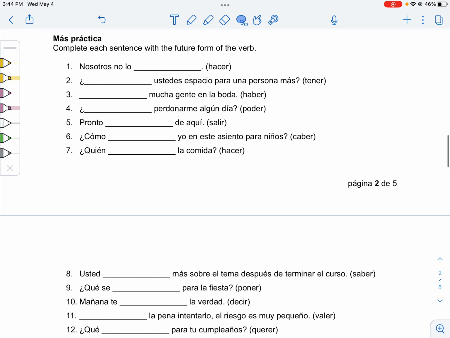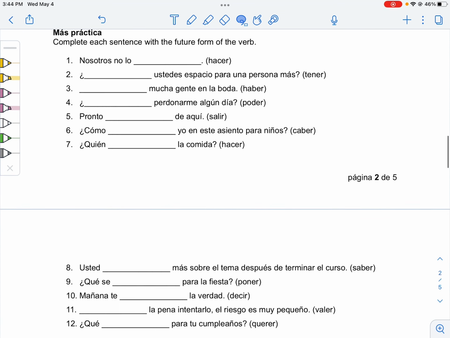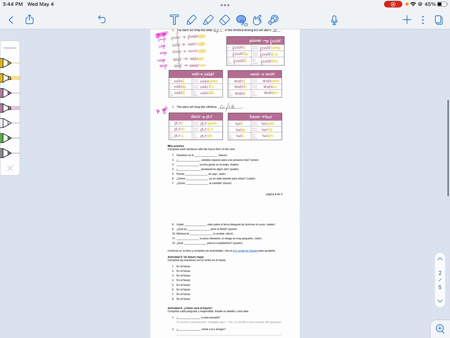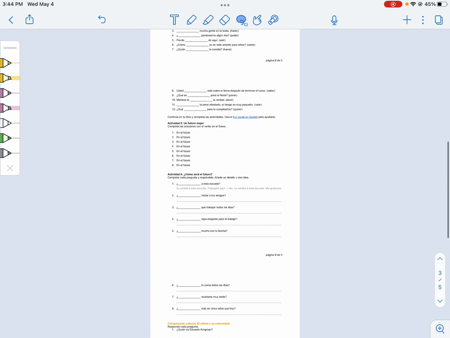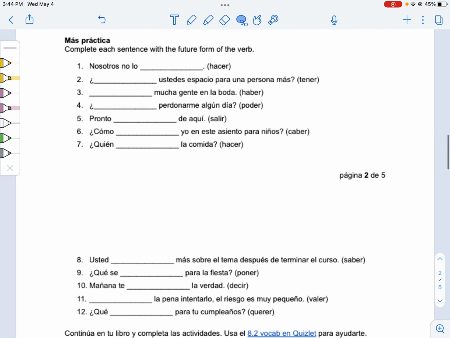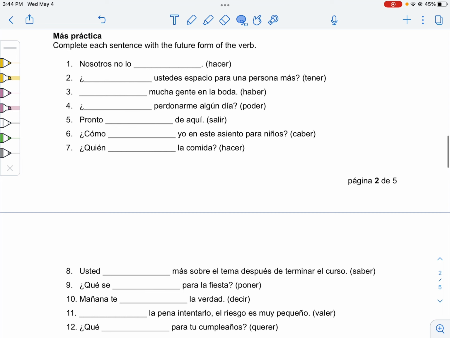All right. Now we're going to take a few minutes to go through some examples. Yay. And then we'll do two activities from the book as well. So go ahead, pause the video, and take some time to do the más práctica, filling in the verbs as best you can.